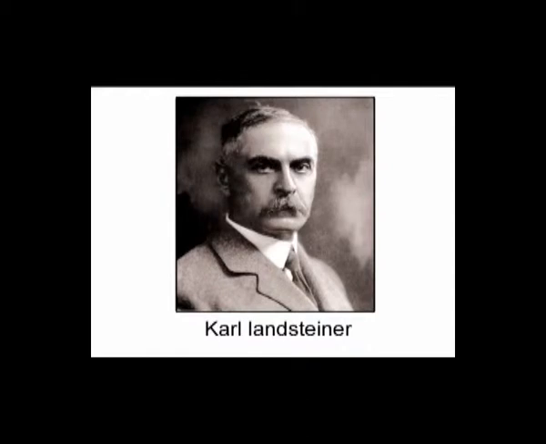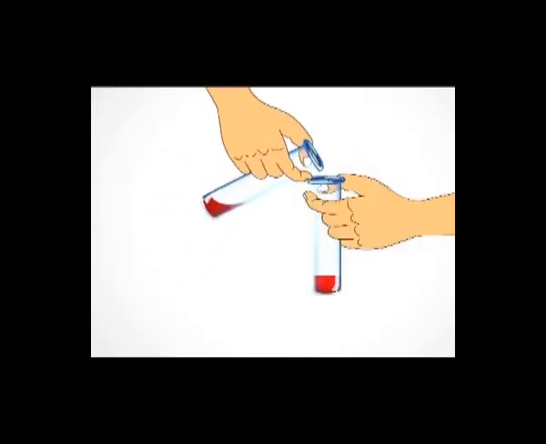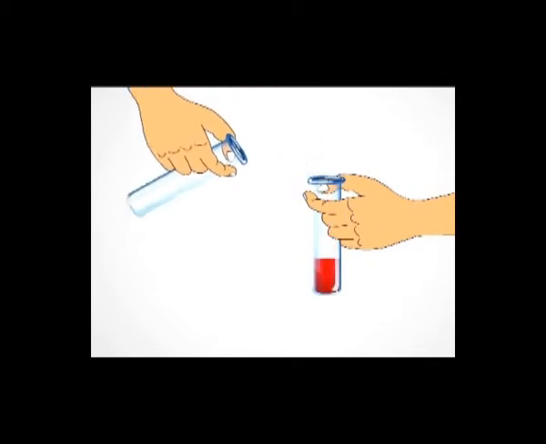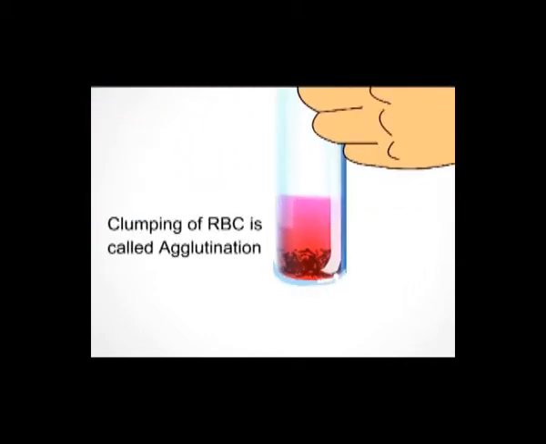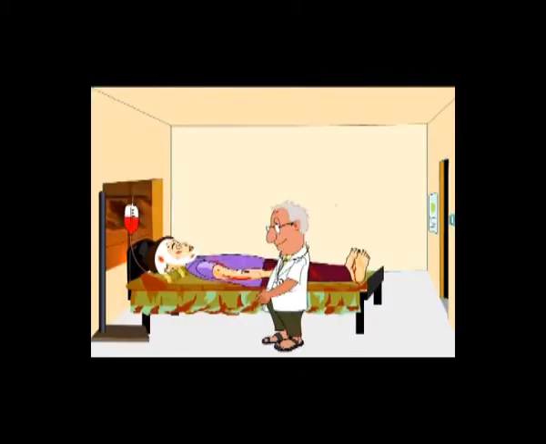In 1900, Karl Landsteiner discovered different blood groups in the human body. He observed clumping of red blood corpuscles when he mixed different blood samples with each other. The clumping of red blood corpuscles is called agglutination. If you want to transfuse blood to a person, then the blood should match with the recipient.